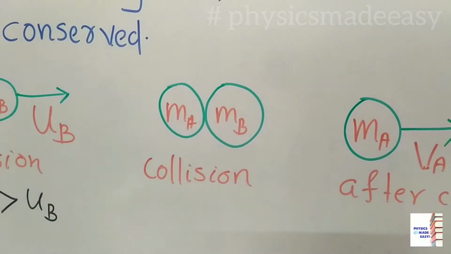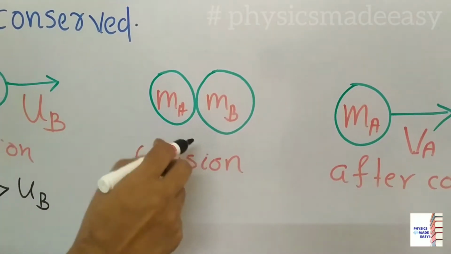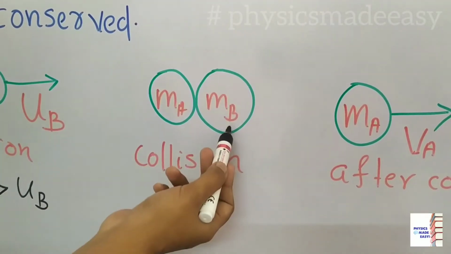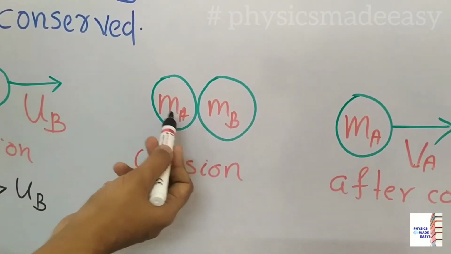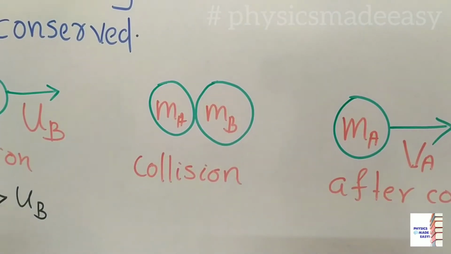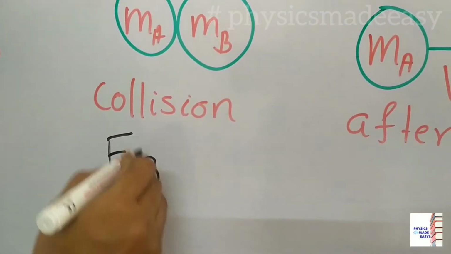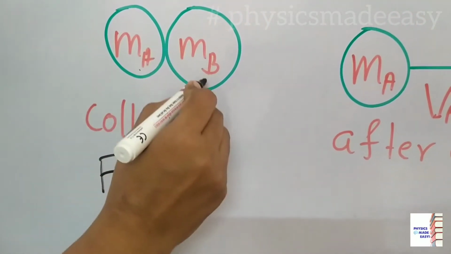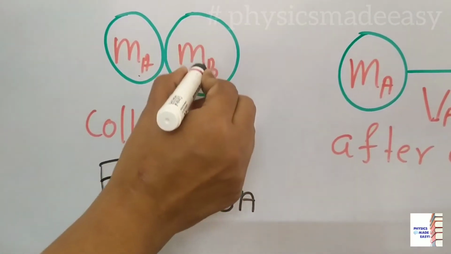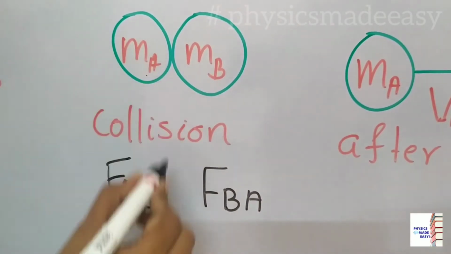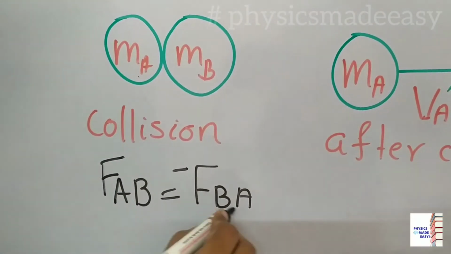Here we have to discuss Newton's third law. If two objects are colliding with each other, object A will apply a force on B, that is action. At the same time B will also apply a force on A, that we can call reaction. So we can write FAB, the force applied by A on B, and FBA, the force applied by B on object A. According to Newton's third law, we can write FAB is equal to minus FBA.